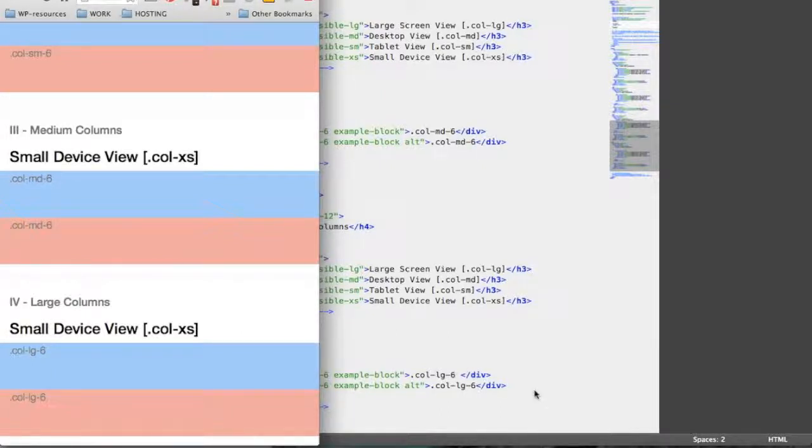If you now understand better the concept, you will learn that you can also apply different styles to different screen sizes by using several classes. And this is what we're going to learn next in the example number 2, dynamic columns.